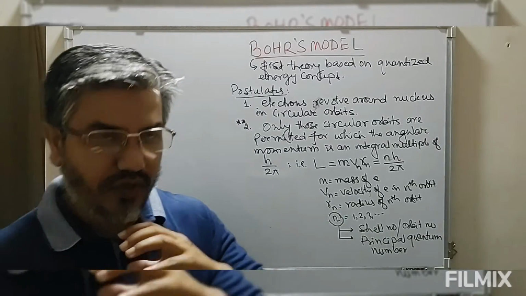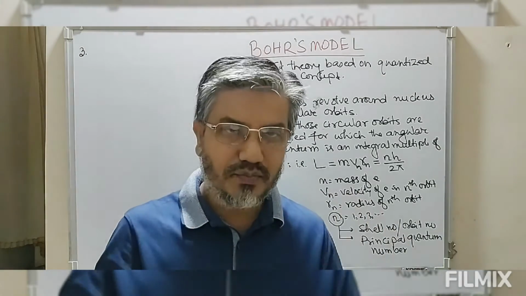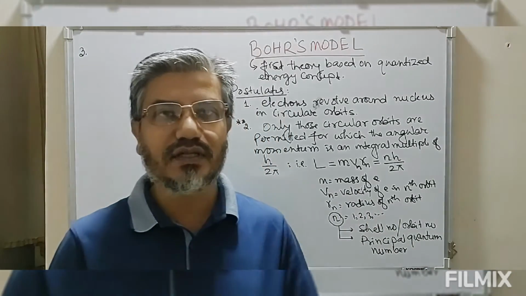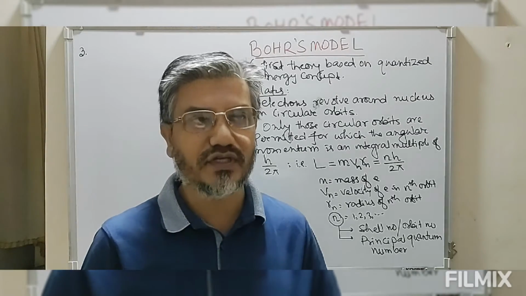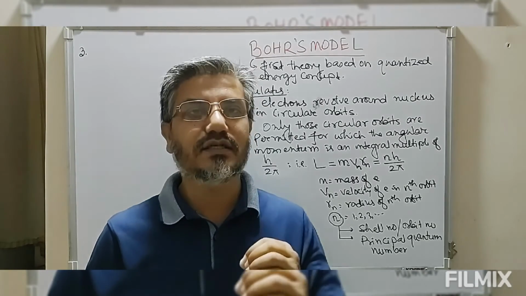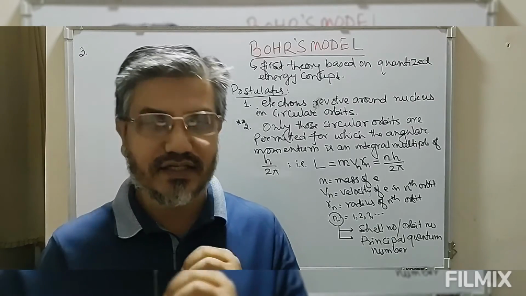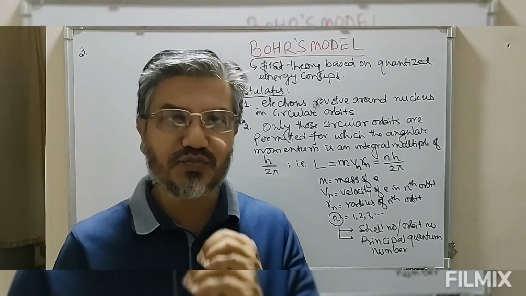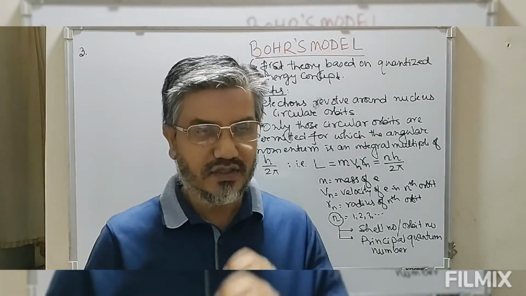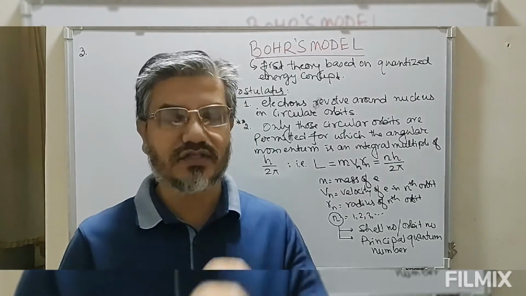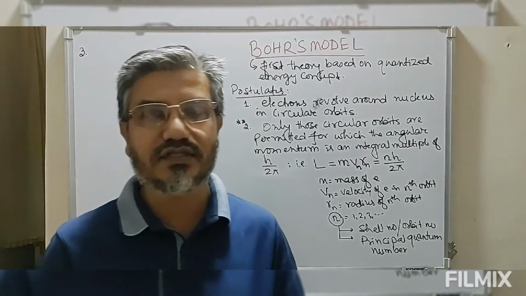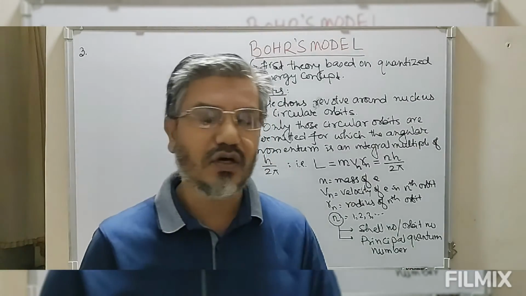So whenever the electron is in a particular permitted orbit, it has a fixed amount of energy, and it does not lose energy as long as it is in this permitted orbit. These permitted orbits, which have a fixed amount of energy, are known as stationary orbits.